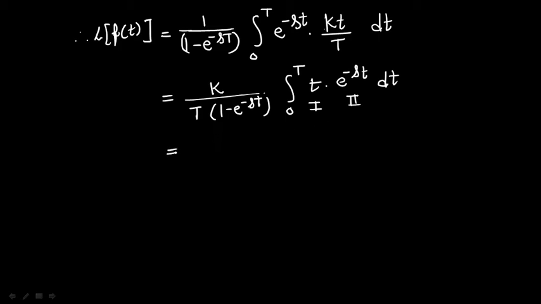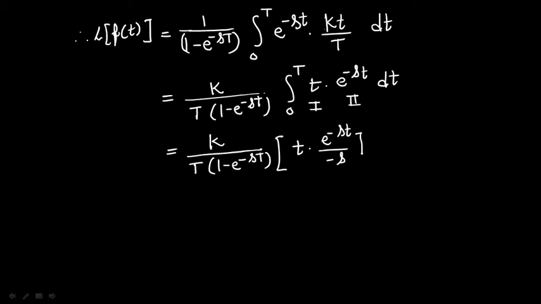Therefore, we get k upon T into 1 minus e to the power minus s into capital T. Now the first function as it is, integration of the second, e to the power minus st upon minus s, limits from 0 to T, minus the derivative of the first, that means its value 1.